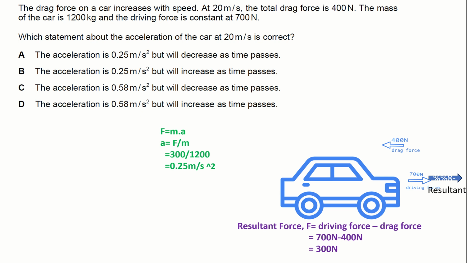So let's read the question once again. It is said that the drag force on a car increases with speed. So as this opposing force, which is the drag force, is increasing, what will happen to the resultant force? The driving force is said to be constant, so only the drag force keeps on increasing. So the resultant force will actually decrease as the drag force is increasing, so the acceleration will also decrease. So the answer is option A. The acceleration is 0.25 meter per second square but will decrease as time passes.